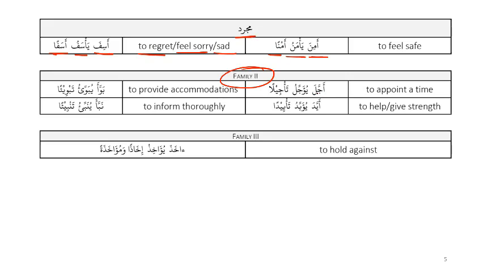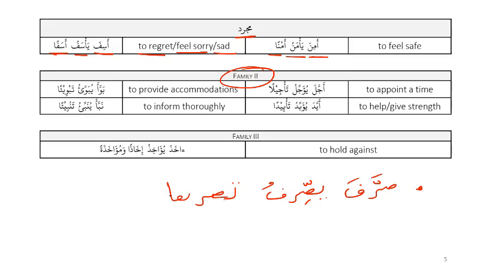So what was our example with Babe Taf'il? Do you remember? Nasara yansur. Sarrafa. Sarrafa yusarrifu. Exactly. Sarrafa yusarrifu tasrifan. So tasrif, let me just write the full thing, and I'm sort of doing a revision over here also.